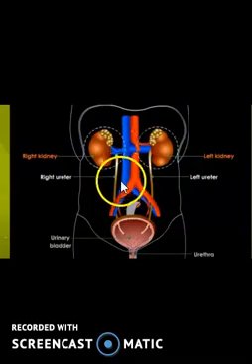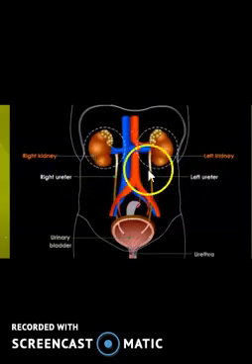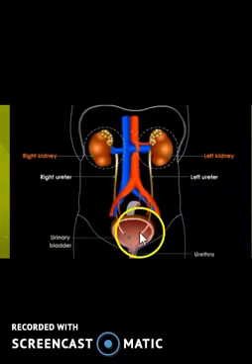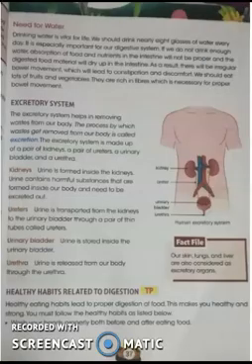This lower one is the right ureter and this one is the left ureter. So this forms the pair of ureters. This one is the urinary bladder, and the last one here is the urethra, right? So in the diagram we have seen the pair of kidneys, a pair of ureters, the urinary bladder and the urethra.